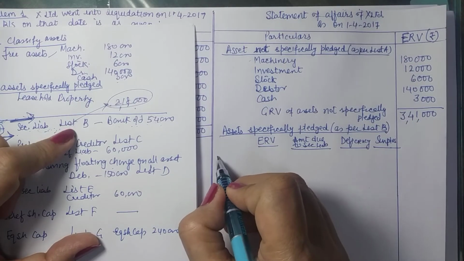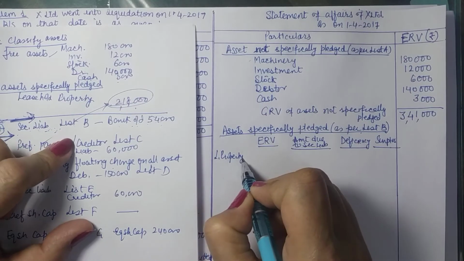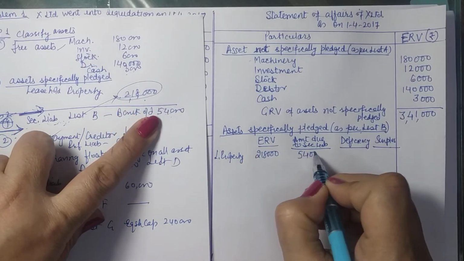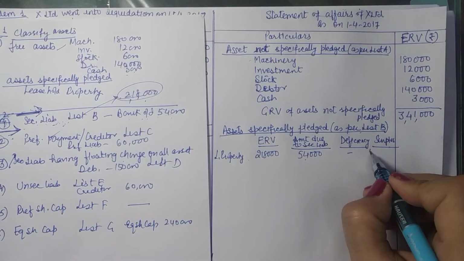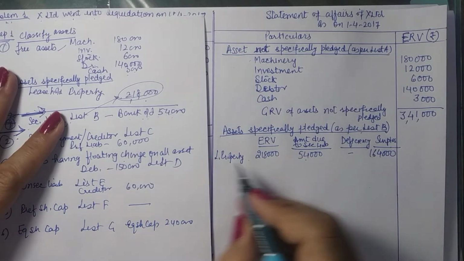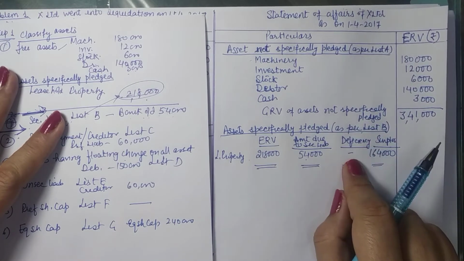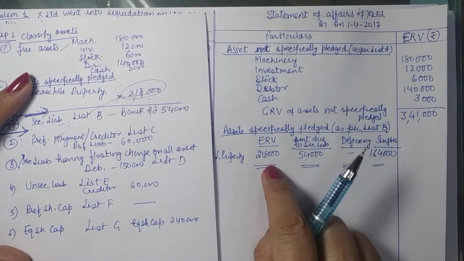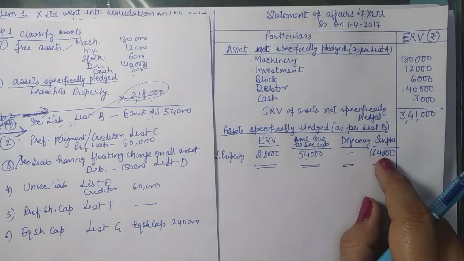So you have the asset pledged here, leasehold property. We have to write the name of the asset. This asset is fetching you 2,18,000 and your liability against this is 54,000. So you are able to pay it. There is no deficiency, but you have a surplus of 1,64,000. If there are 2 or more assets, we can total up the amounts also. If deficiency is there, it qualifies for the unsecured creditors because we could not cover it through the security. But if you have got surplus, it means the money is available. You can use it for all other liabilities.